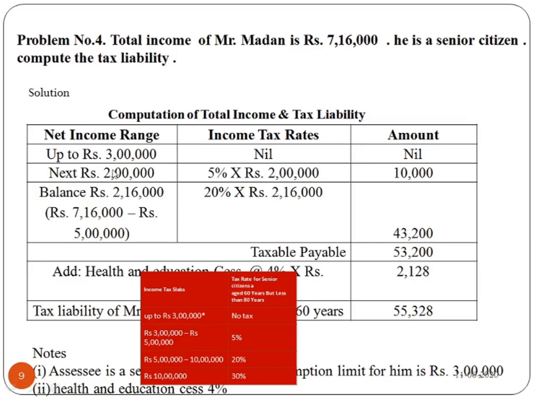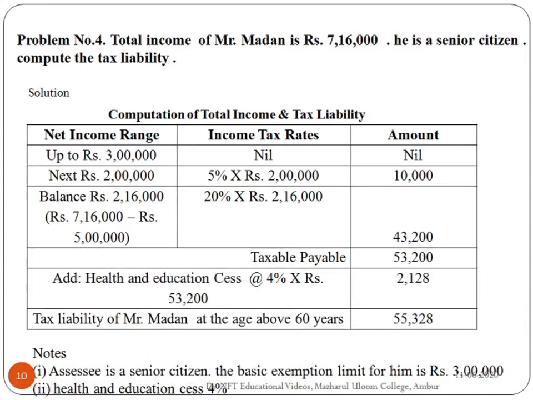7 lakhs 16,000 minus 5 lakhs is 2 lakhs 16,000. For the balance of 2 lakhs 16,000, he has to pay tax of 20%. So 20% of 2 lakhs 16,000 gives you 43,200. So the total tax payable is 10,000 plus 43,200, that is 53,200. Along with that we have to add health and education cess at 4%. So 53,200 into 4% gives you 2,128. 53,200 plus 2,128 is 55,328.